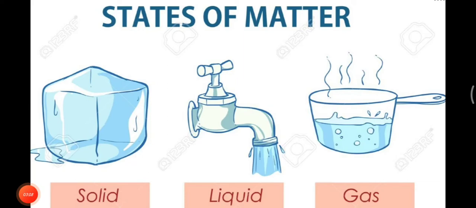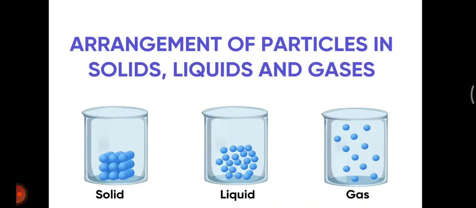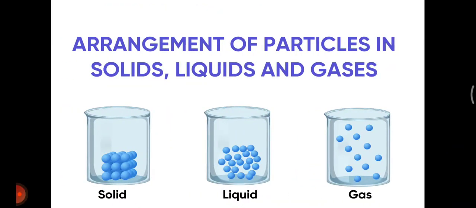So basically, what I have just told you is that there are three states of matter. First is solid, then liquid, and then gas. Now I will tell you about the arrangement of particles in these states of matter. You all know, students, that matter in this universe is always made up of tiny particles. Those tiny particles are known as atoms, molecules, and ions, right? We will discuss these atoms and molecules in our higher classes, but here what we have to show is the arrangement of particles. See these balls.